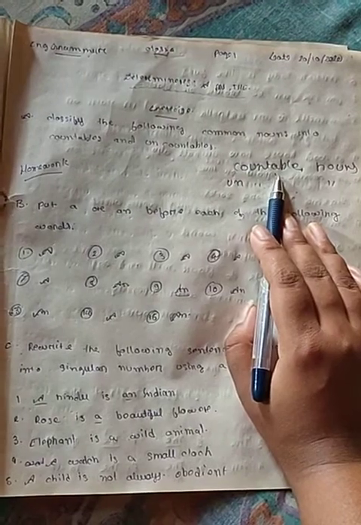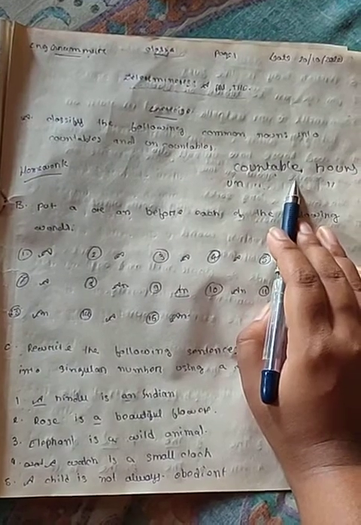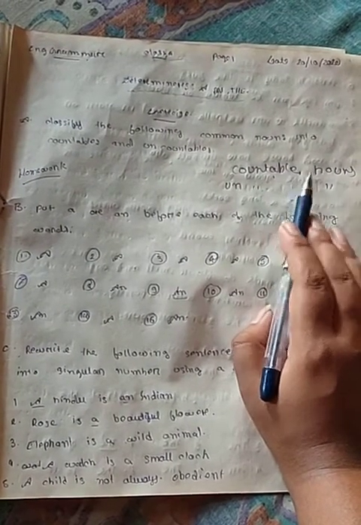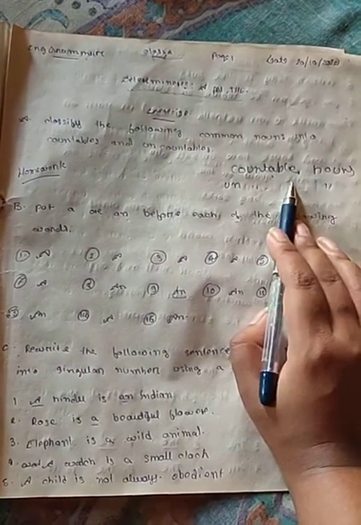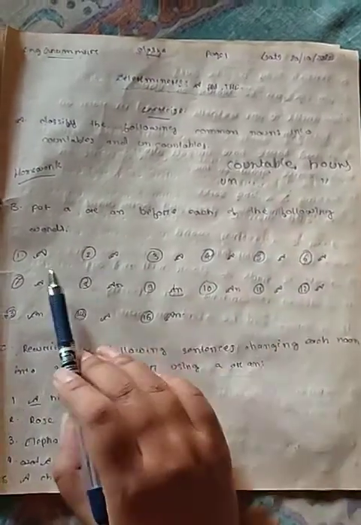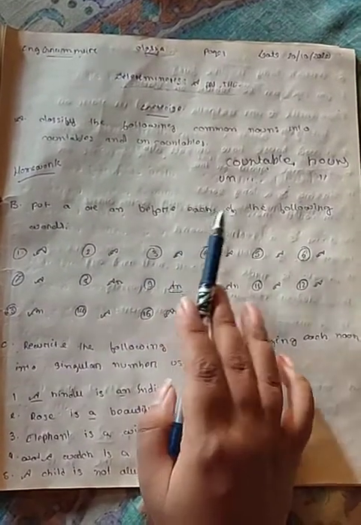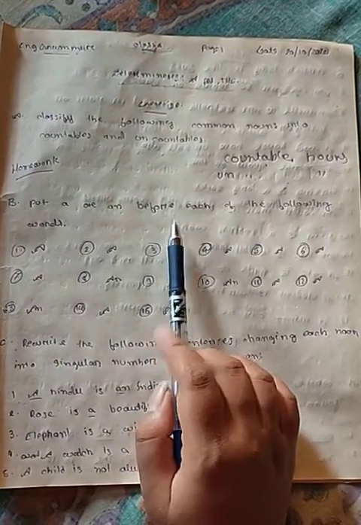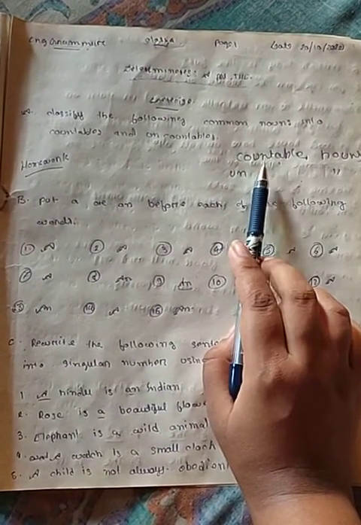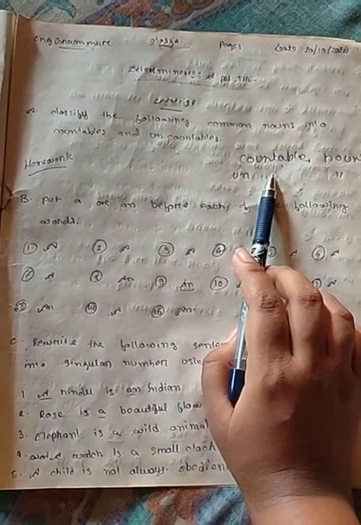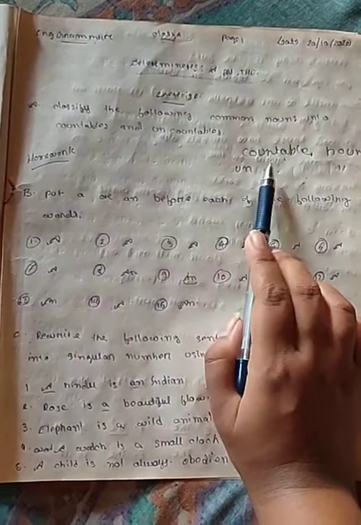So where do we make use of a? We make use of a before a countable noun. For example, a book, a table, a chair. All these things are nouns and also countable, so we will make use of the word a in a sentence before the countable noun. We have to keep in mind that we make use of a before a countable noun, and also before those nouns which begin with a consonant sound.